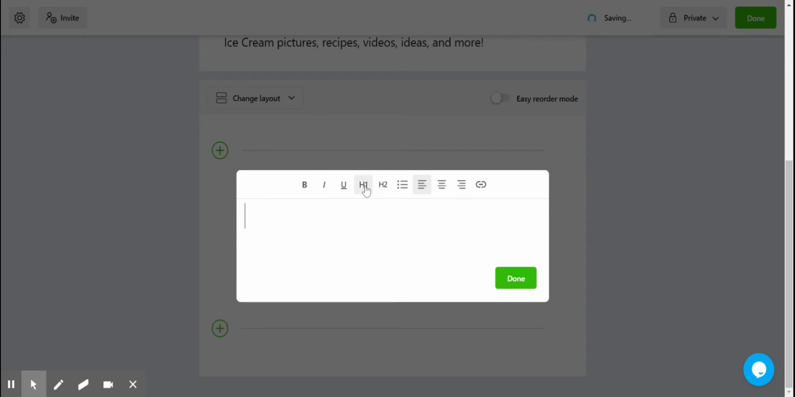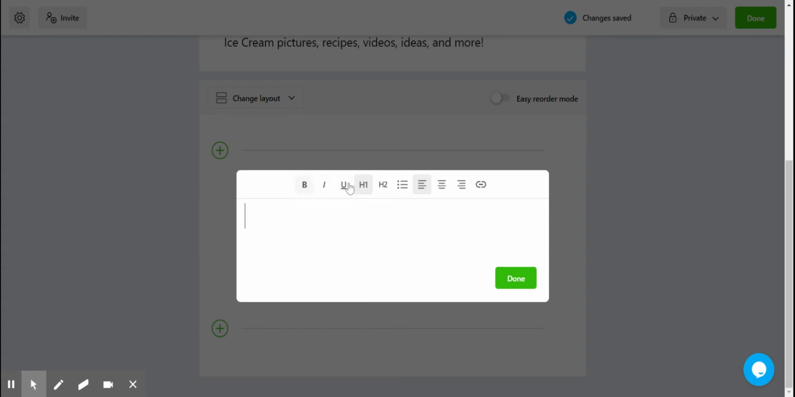I'd like to make this an H1. An H1 is your first or your largest heading. An H2 would be your subheading beneath that. So I'm going to make this my largest heading, so I'm going to put that first, H1.